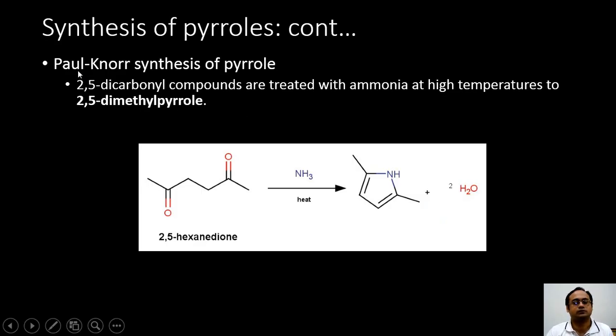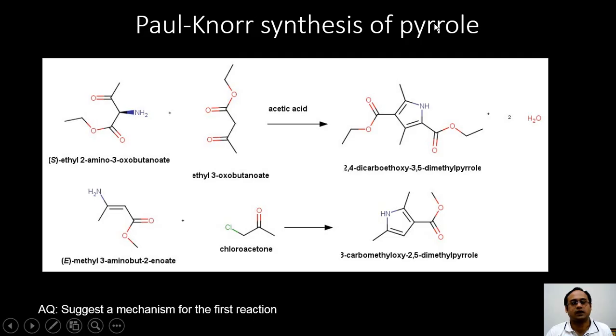One of these methods is known as the Paal-Knorr synthesis of pyrrole, in which dicarbonyl compounds are treated with ammonia and heated. They form a 2,5-dimethyl pyrrole derivative. So if 2,5-hexanedione is reacted with ammonia at high temperatures, it gives 2,5-dimethyl pyrrole. The Paal-Knorr synthesis can be modified, and we can use amino acid derivatives and react them directly with ethyl 3-oxobutanoate under acidic conditions. If we heat this mixture, we get the substituted pyrrole derivatives easily.